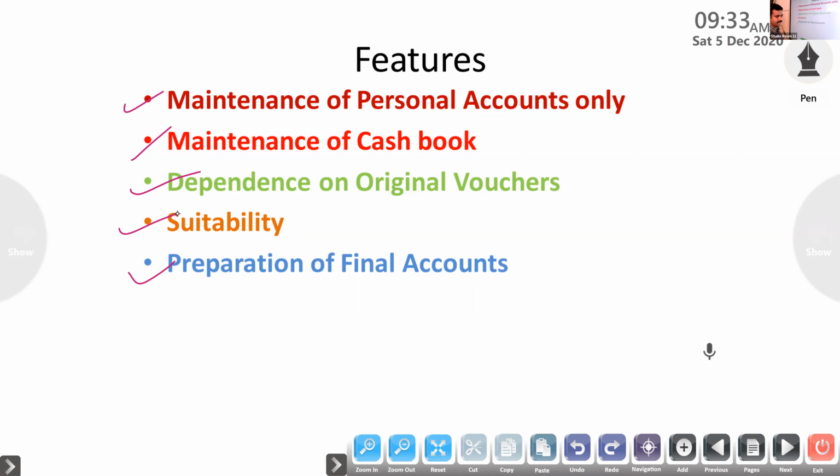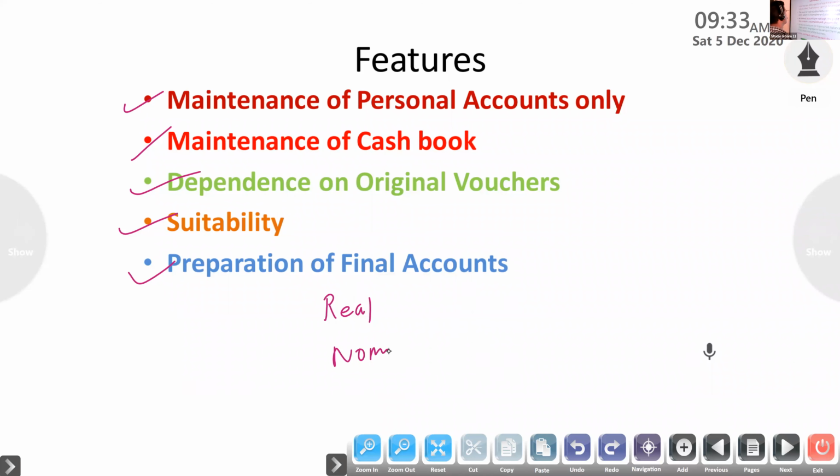So it is not correct. We can't find out correct final accounts on this basis, because we are completely ignoring real and nominal accounts. Real means assets, so we can't prepare the balance sheet. Nominal accounts we are also ignoring. Nominal accounts means expenses, losses, incomes, gains, which are under the trading and profit and loss account. So we can't prepare them properly. If we prepare, it is only on the basis of vouchers and some missing figures.